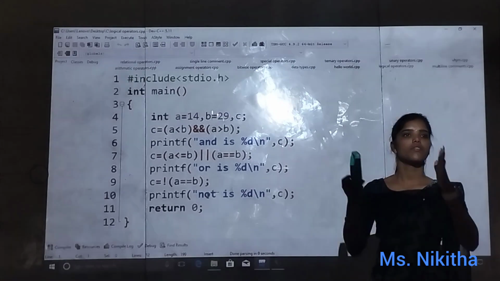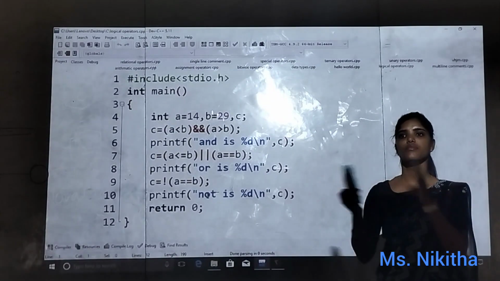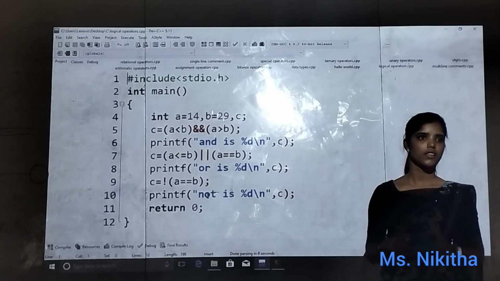So what about not? If that is true, it will give false. If that is false, it will give true. Vice versa. Is this clear?